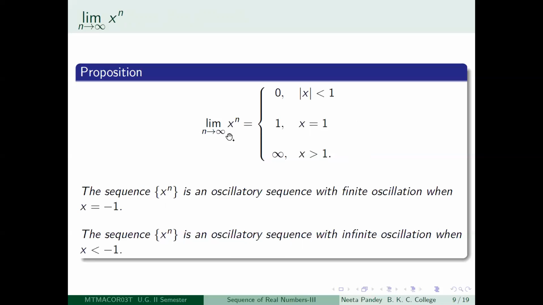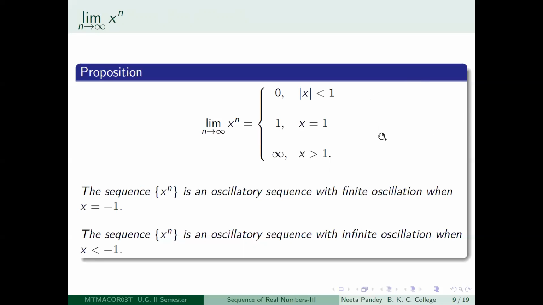The case which is left out is, see, when mod x is less than 1, meaning in the open interval minus 1 to 1. So in the open interval minus 1 to 1, if you choose any x, then the given sequence is a null sequence. At the point 1, it is the constant sequence 1, so it is going to converge to 1. If it is greater than 1, then it is divergent to infinity.